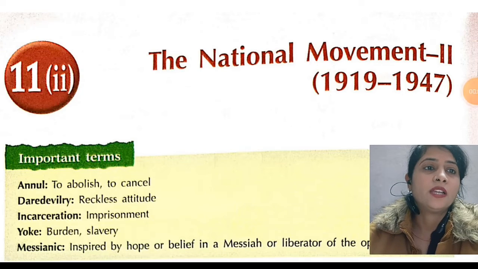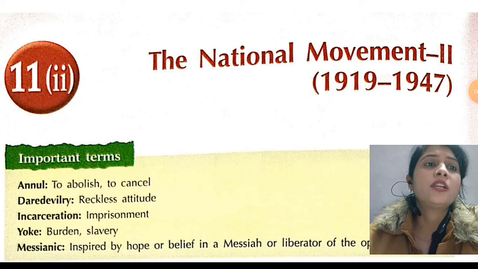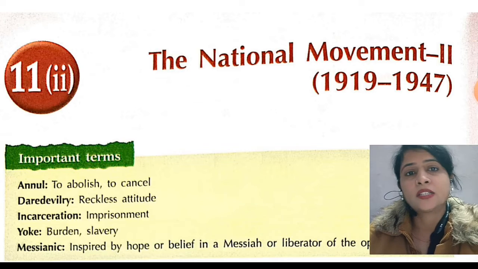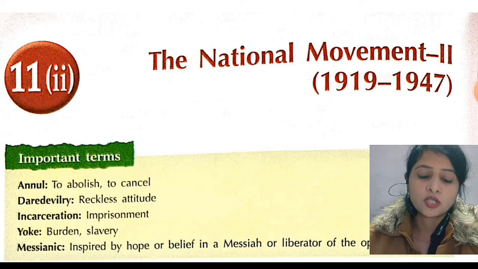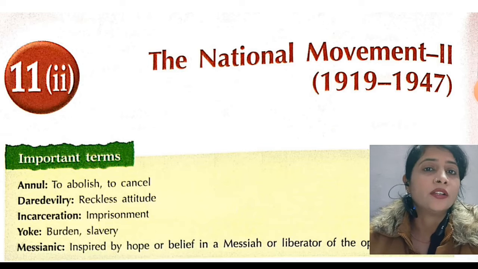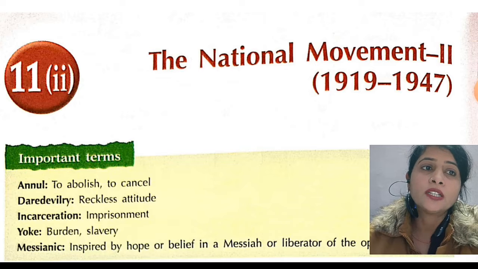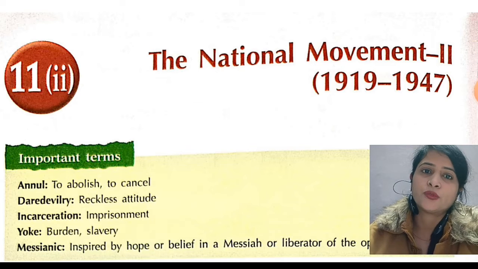Chapter number 11, second part, the National Movement, 1919 to 1947. Before we start the chapter, we go through the important terms. First important term, annul: to abolish, to cancel something, that is called annul. Daredevil's reckless attitude: the attitude where we are not bothered about anything is called reckless attitude.